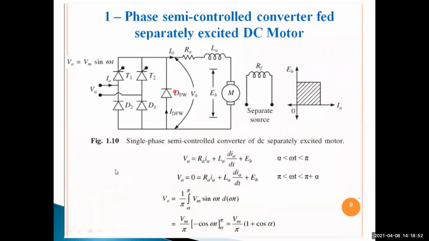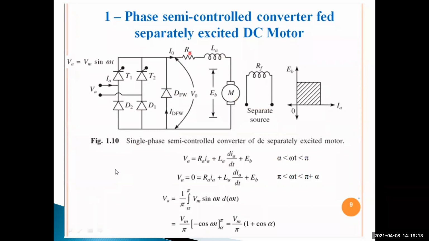The freewheeling diode is connected across the load.